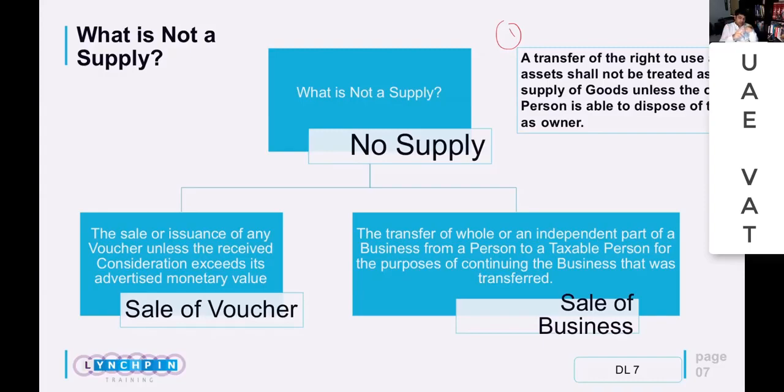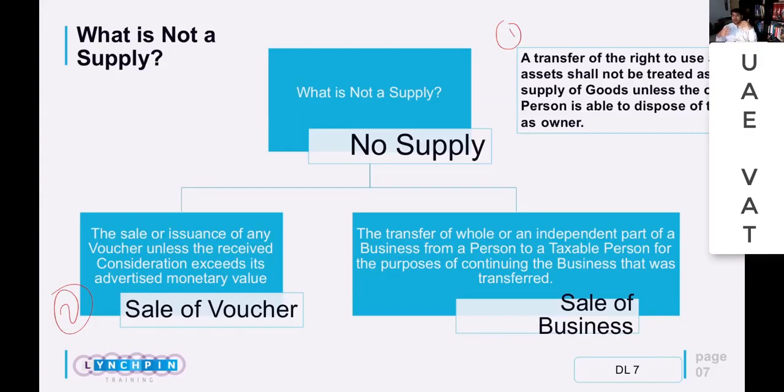That's number one. Second one is that if I'm selling a voucher, normally I'm simply giving somebody a promise that you take this, and as and when you want to buy something, present this voucher and you will be able to buy this stuff. And a classic example here would be